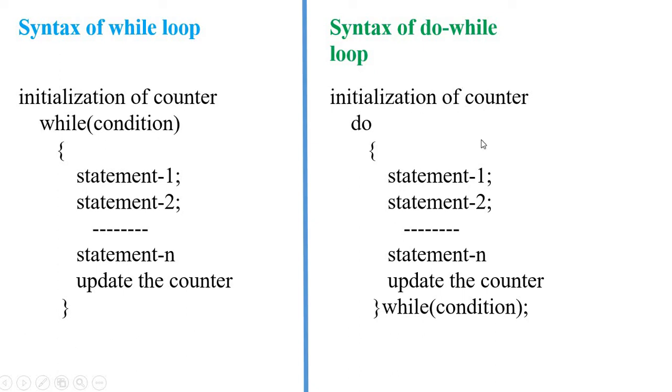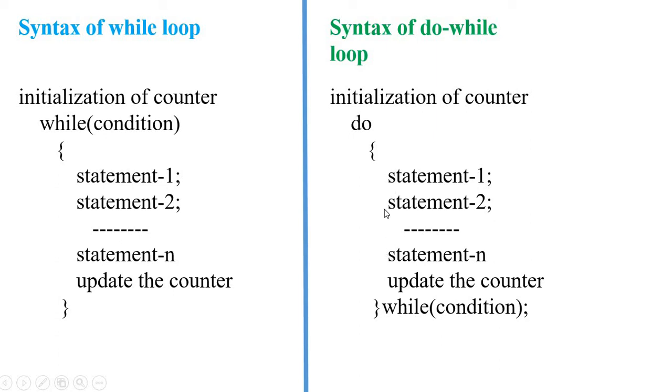Now coming to the do while loop. Do is the keyword. It indicates that the do while loop is started. We should represent the do while loop using the do keyword. Then you write the block of code, like in a while loop.